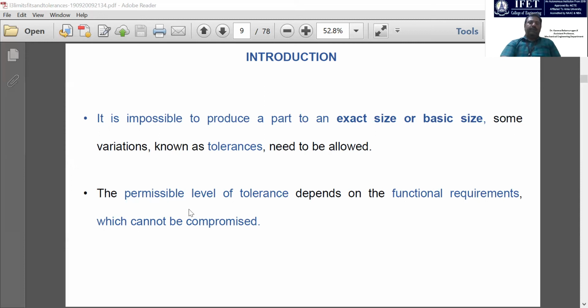This permissible level of tolerance depends on the functional requirements, which cannot be compromised. As I already told you, tolerance means we are not accepting the flaws, we are accepting the reality. Therefore, the objective for which we are designing the particular component should not be deviated from; it should be satisfied.